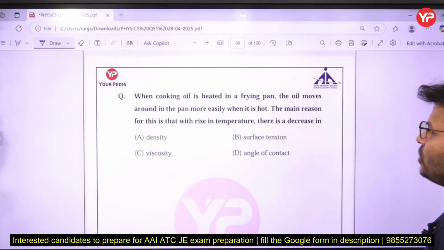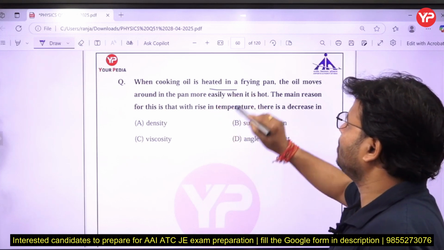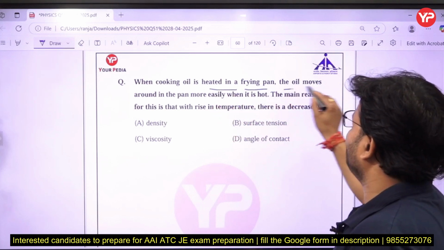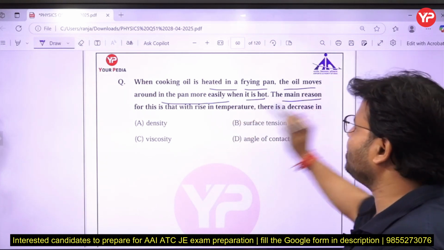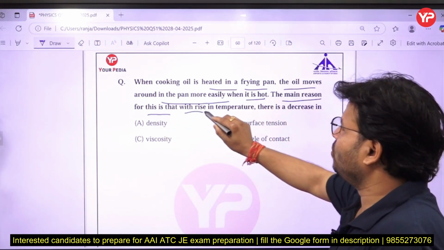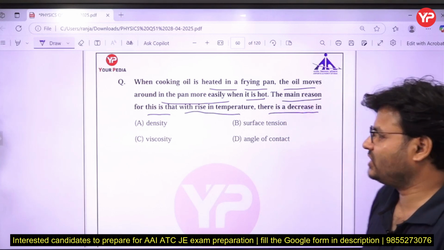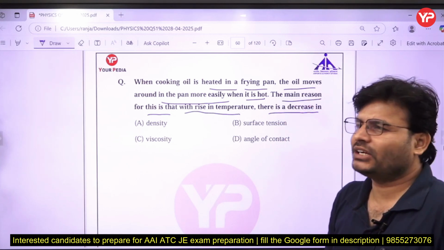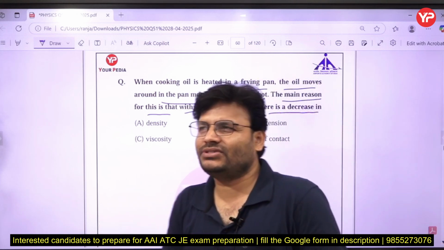Okay, coming to the next question. Next question is that when cooking oil is heated in a frying pan, the oil moves around the pan more easily when it is hot. The main reason for this is that with rise in temperature there is decrease in what? Density, surface tension, viscosity or angle of contact. You might have seen that thing in your real practical life.